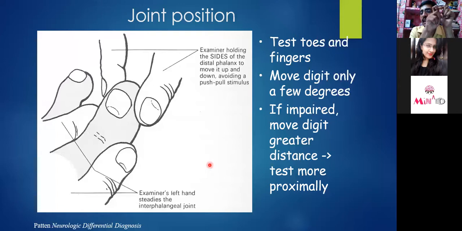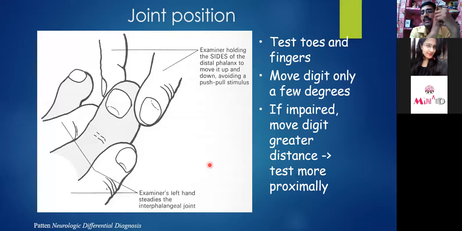I will flex the finger or the thumb of the patient. Ideally preferable is the great toes and toes. First of all, do with the distal extremity. If the patient is not able to detect, then move more proximally. Then you will try to get an idea of the location of the injury, the site of injury basically, which we have studied in clinical neurology.